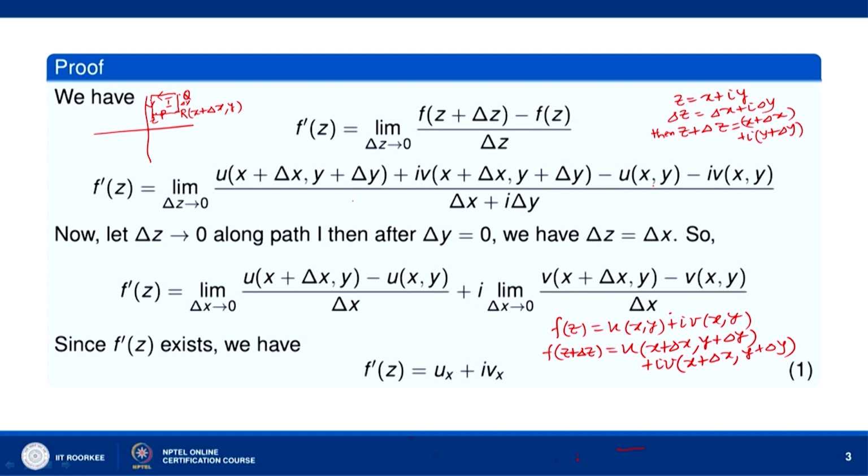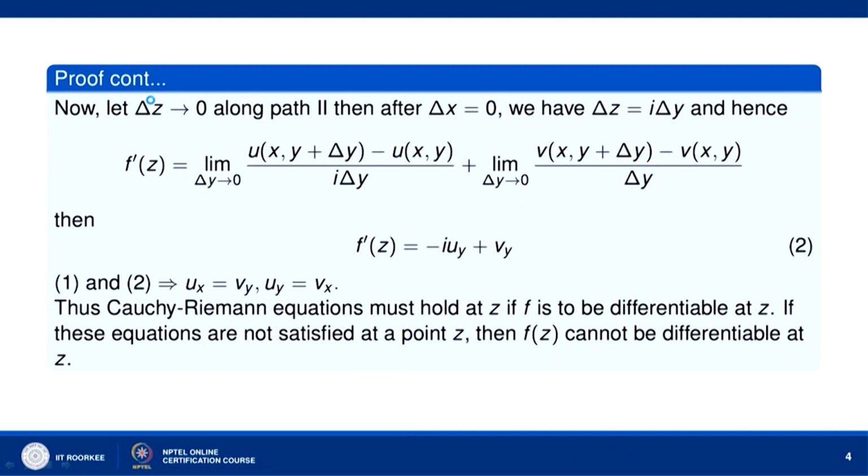So when we do that, what happens? When delta z goes to 0 along the path 2, this is (x plus delta x, y plus delta y), and this is your point (x, y plus delta y).